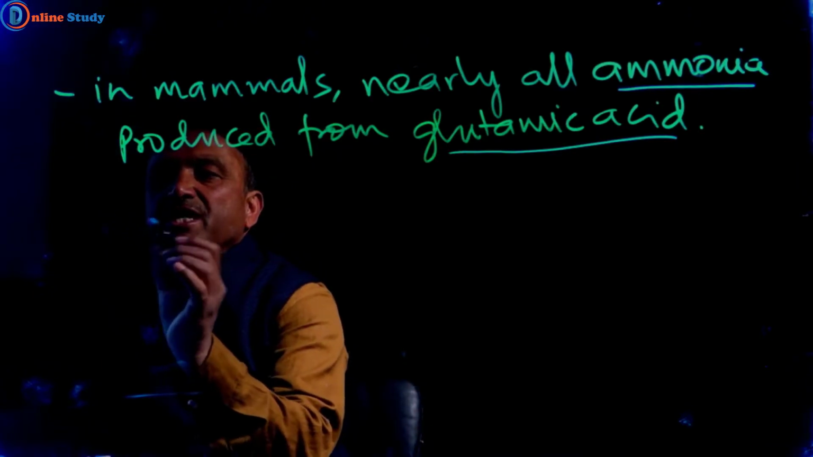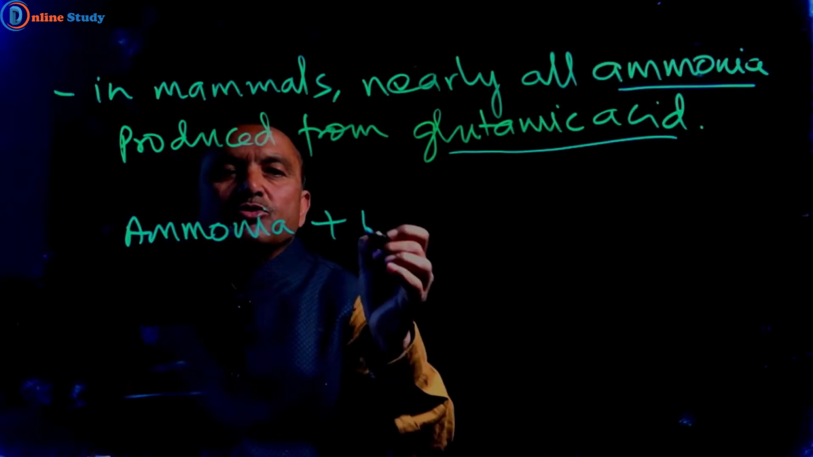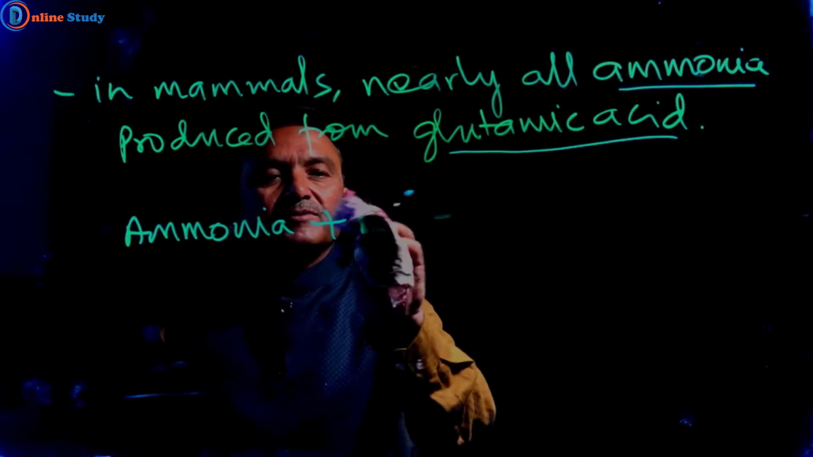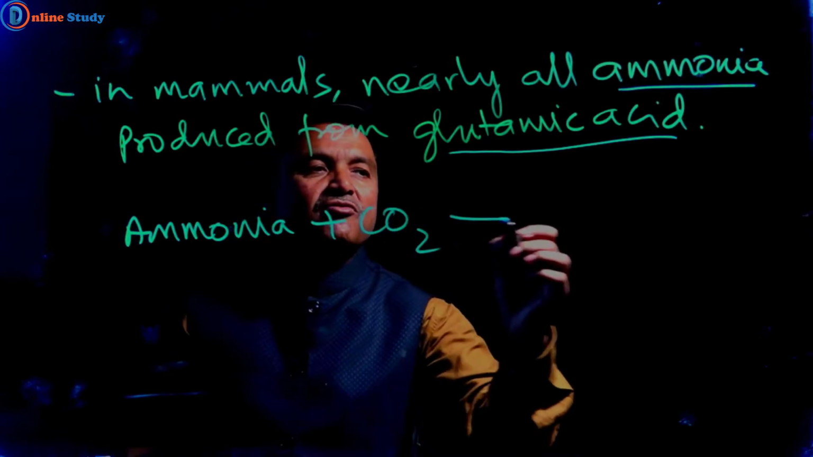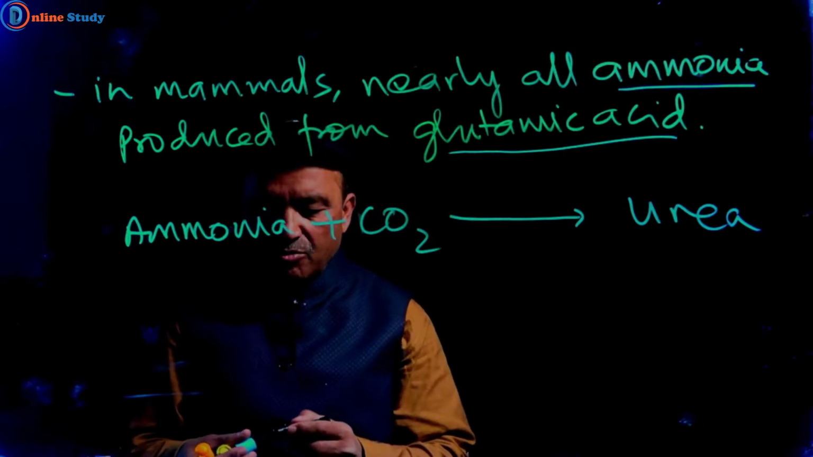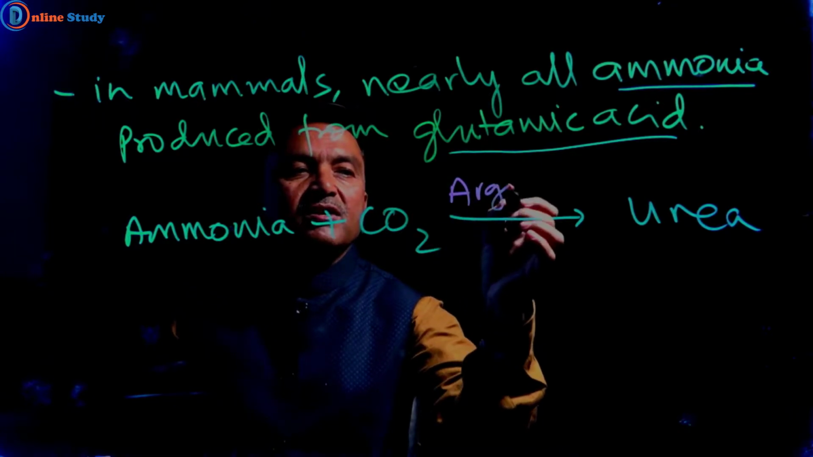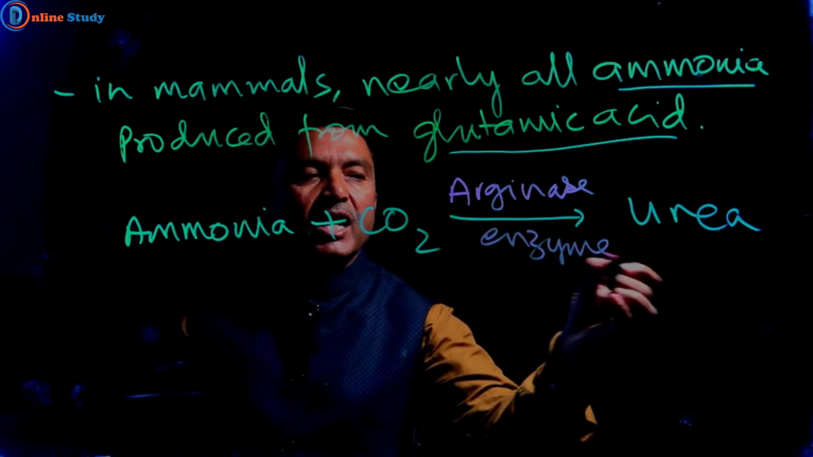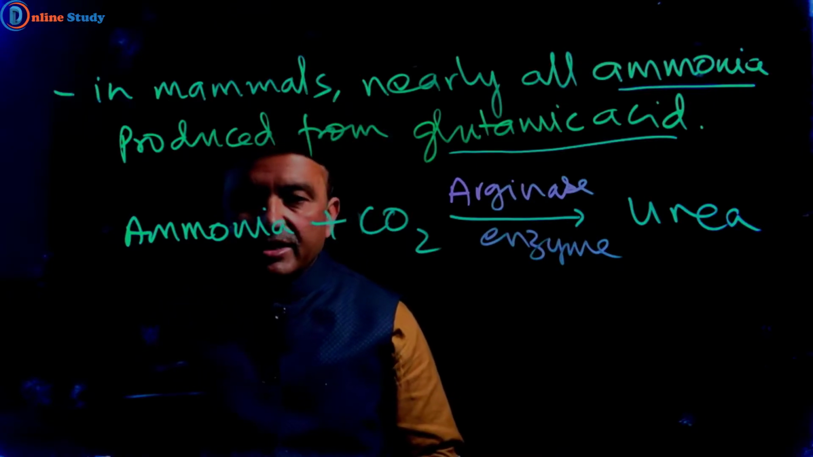Now ammonia combines with CO2 and forms urea in presence of arginase enzyme. And this process is called urea cycle or ornithine cycle.